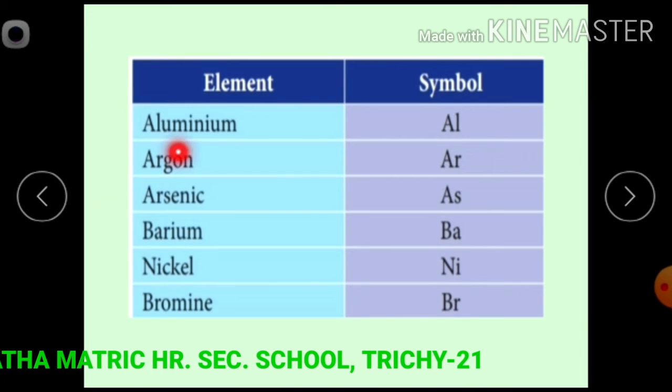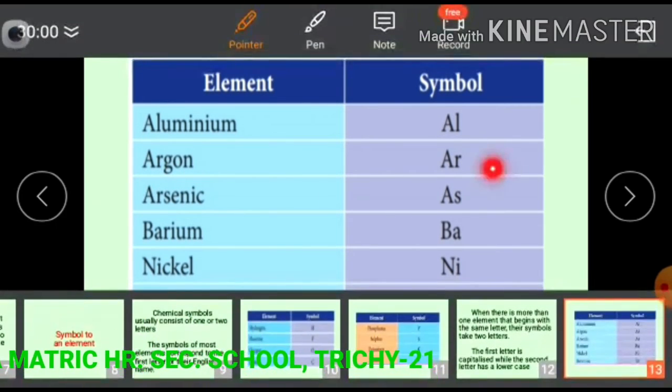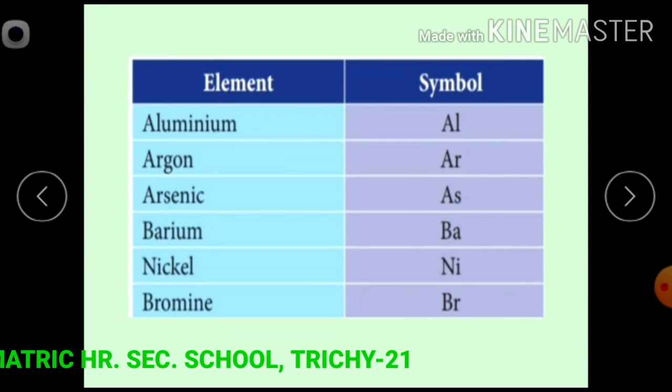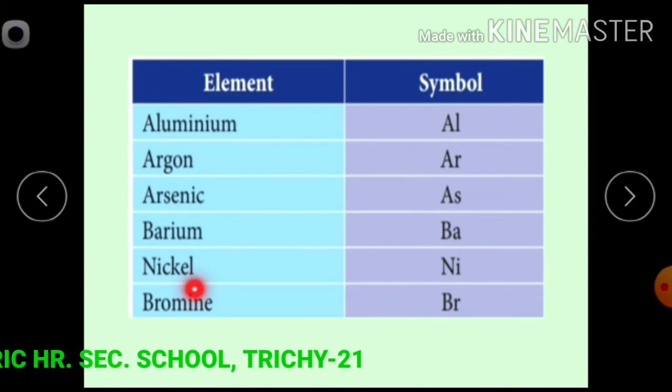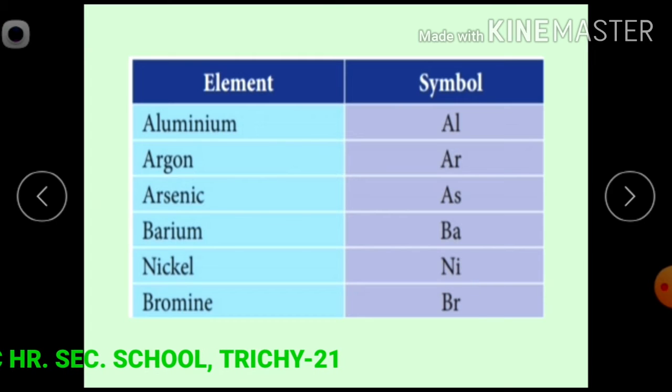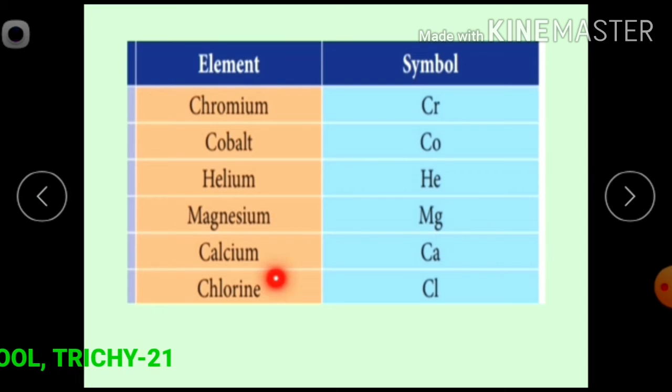For example, aluminium, Al, argon, Ar, arsenic, As, barium, Ba, nickel, Ni, bromine, Br, chromium, Cr, cobalt, Co, helium, He, magnesium, Mg, calcium, Ca, chlorine, Cl.